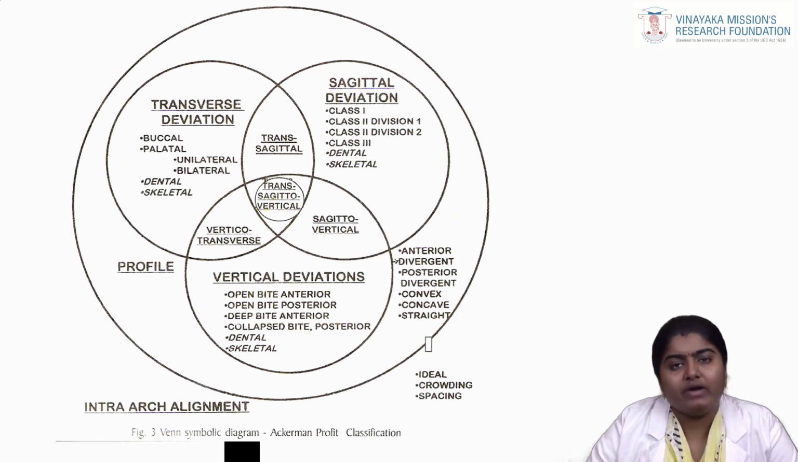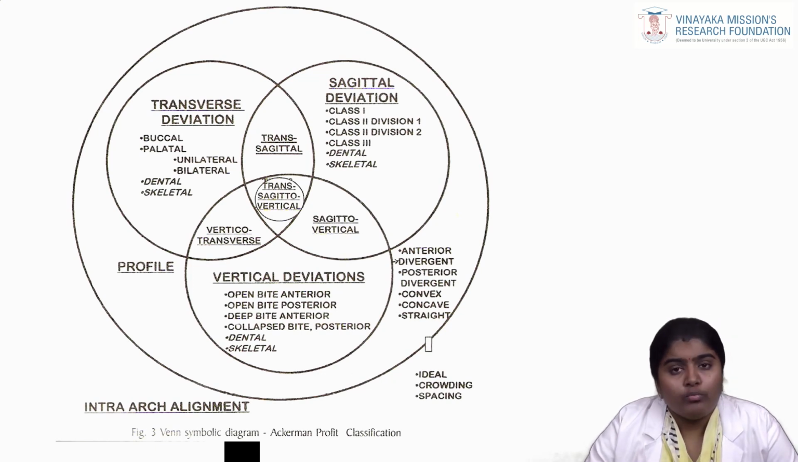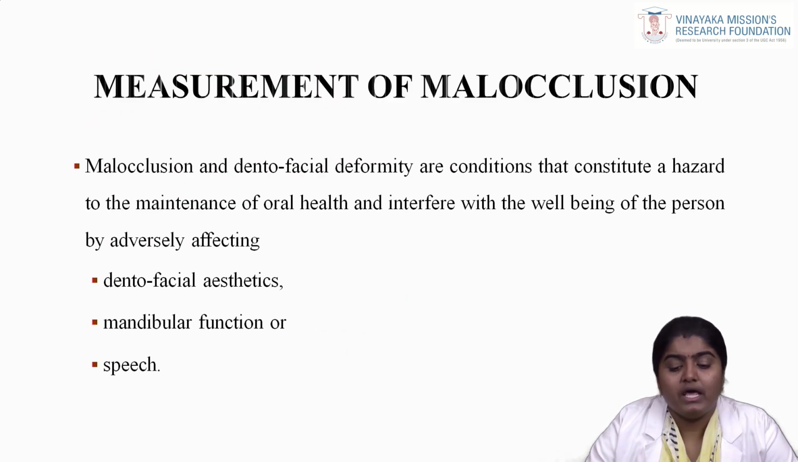This is the important Venn diagram. This carries more marks. So if you get a question that is classification of malocclusion, you should be able to write all the classifications, that is Angle's classification, Angle's class 1 and Angle's class 2, division 1, division 2 and Angle's class 3, that is true class 3 and pseudo class 3. Next we have seen Simon's classification, Bennett's classification and Dewey's modification of Angle's classification, and finally we have seen Ackermann-Proffit classification. This ends the classification of malocclusion.